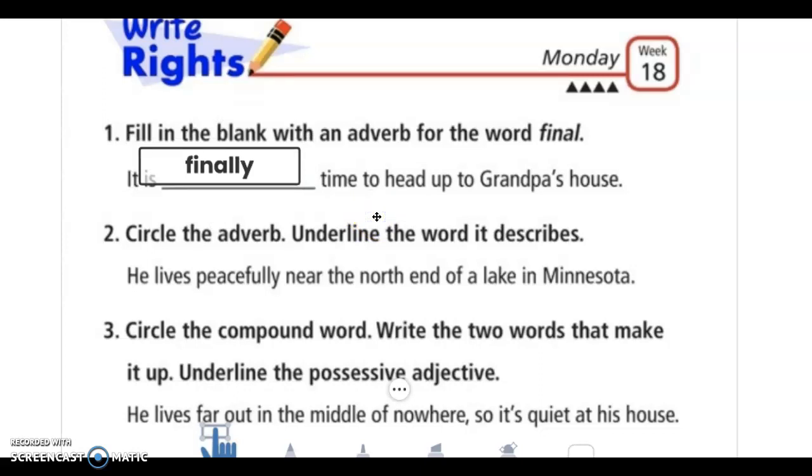Okay, the next one asks us to circle the adverb and underline the word it describes. So let's say he lives peacefully near the north end of a lake in Minnesota. Again, I know adverbs usually end in ly, so I know my adverb here is going to be peacefully. And it's just a word that describes a verb. So a word that describes the verb.